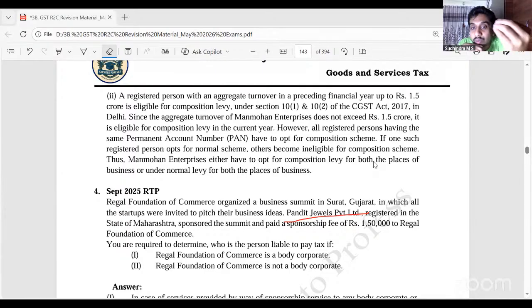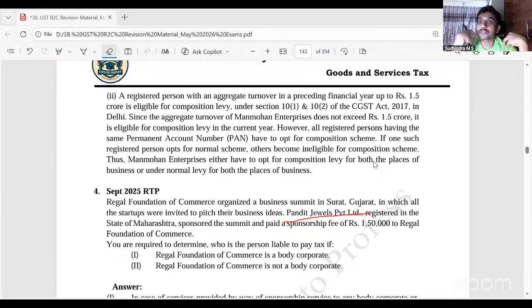Else, that 1,50,000 that they are paying cannot be a consideration, because if it has to be a consideration, they have to get something in return. Else it will go under donation. What are they getting in return? Promotion. So, who is providing that promotion? Regal Foundation of Commerce is providing the promotion.